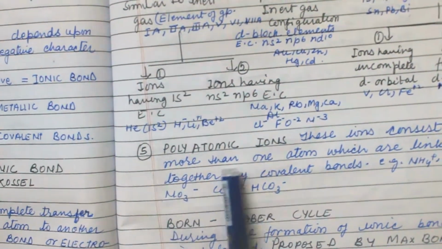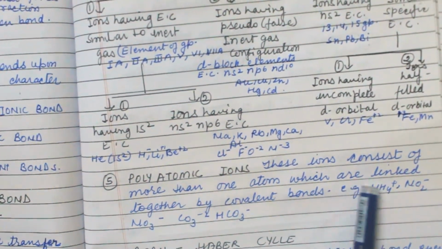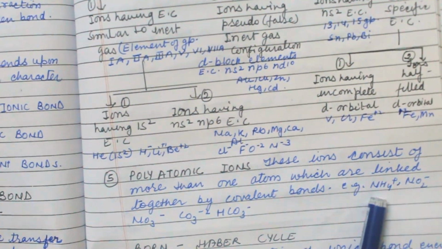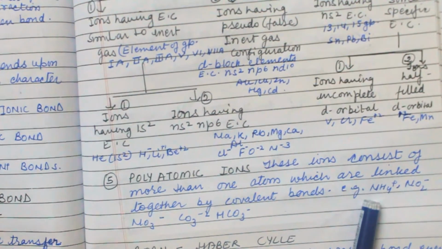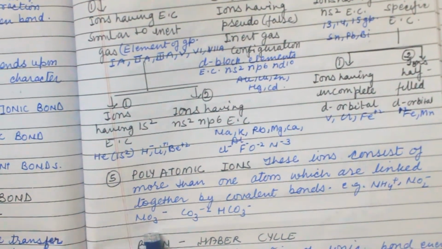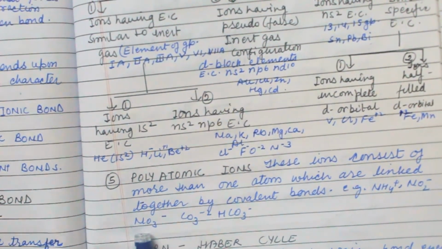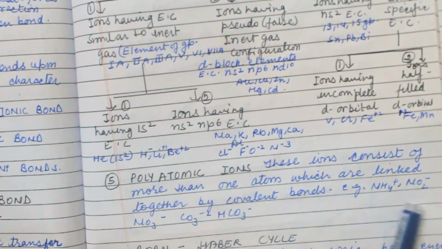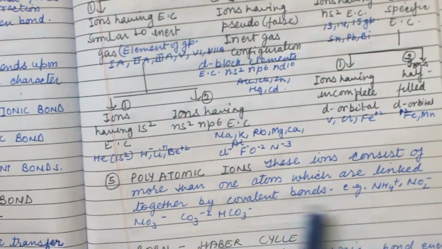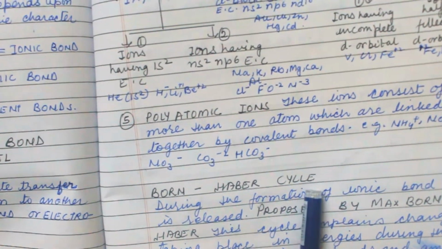Now fifth one is polyatomic ions. These ions consist of more than one atom which are linked together by covalent bond. For example, ammonium. Ammonia is NH3, but it has one more atom, that is NH4, NO2, NO3. These all come under polyatomic because they have more than one atom. These are molecules, these have 3 atoms, these have 2 atoms, and these are also 2 atoms. So these are polyatomic.